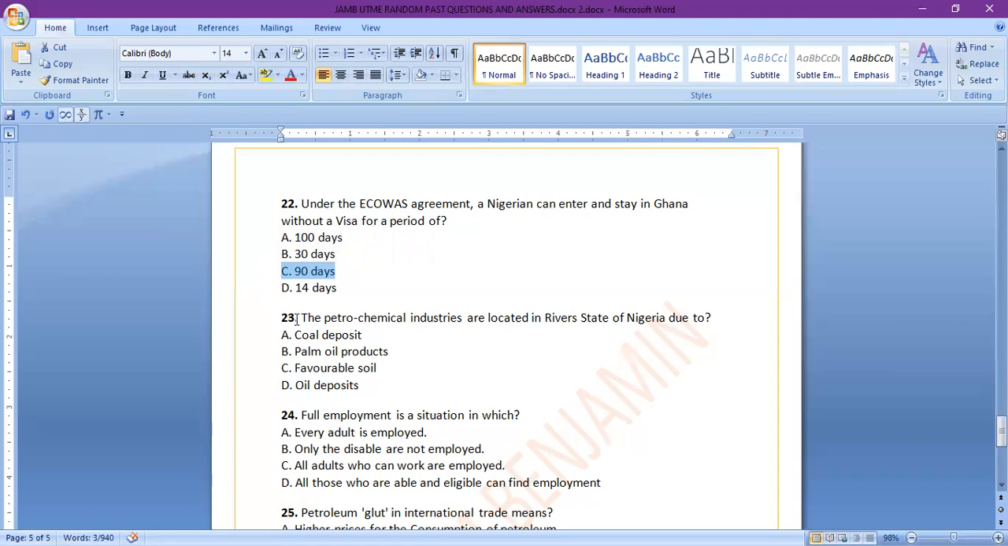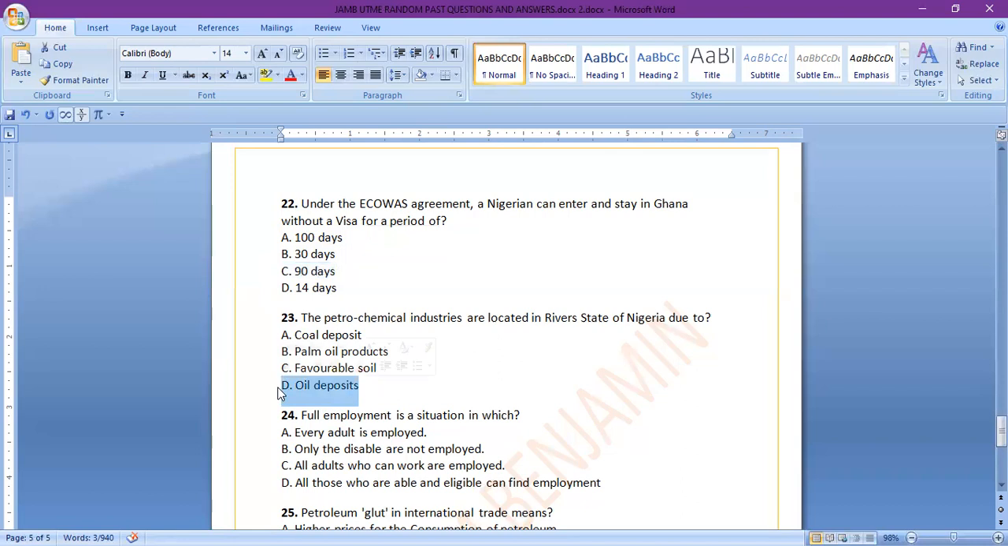So the next question is 23. The petrochemical industries are located in Rivers State of Nigeria due to A, coal deposit, B, palm oil products, C, favorable soil, D, oil deposit. Yeah, the answer to this question is D.